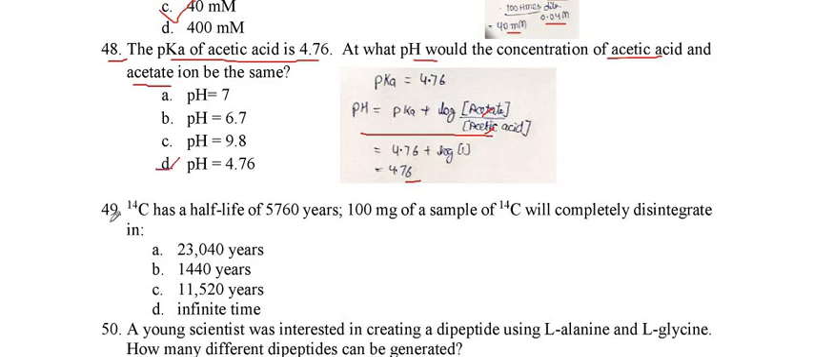Now we will go for the next question, question number 49. Carbon-14 has a half life of 5760 years. Will 100 mg of a sample of 14C completely disintegrate? After 5760 years, the 100 mg will become 50, then 50 will become 25, then 25 becomes 12.5, and this goes on. So for complete disintegration, it will take infinite time. We can't calculate the time for complete disintegration of carbon-14.